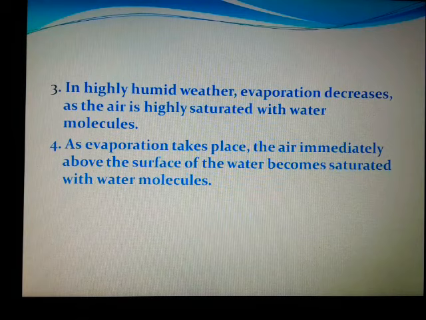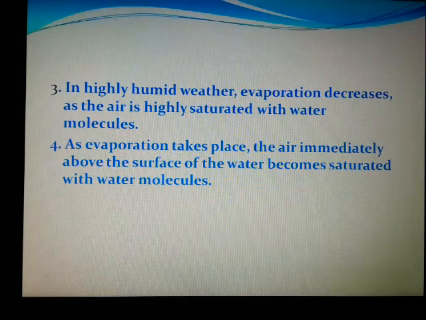So in highly humid weather, humidity, as I told you in the last video itself, is the amount of water vapor present in the atmosphere. So evaporation decreases as the air is highly saturated. Saturated means full of moisture with water molecules. Next, as evaporation takes place, the air immediately above the surface of the water becomes saturated with water molecules.